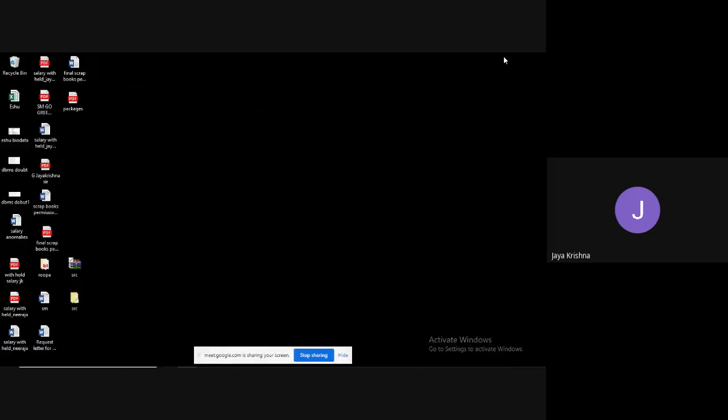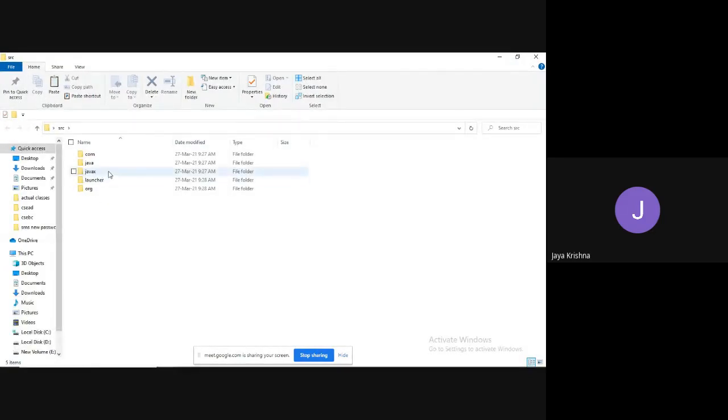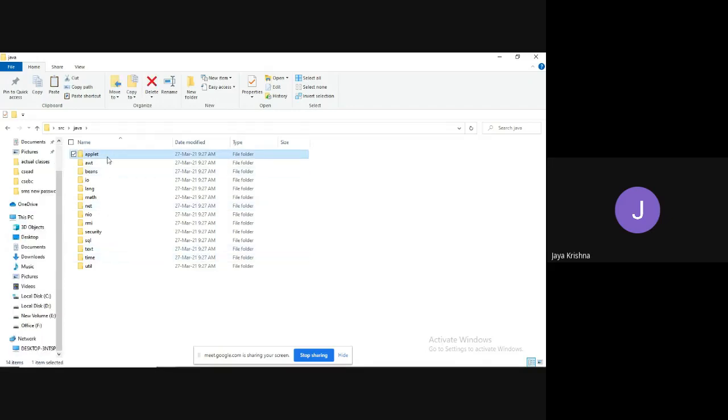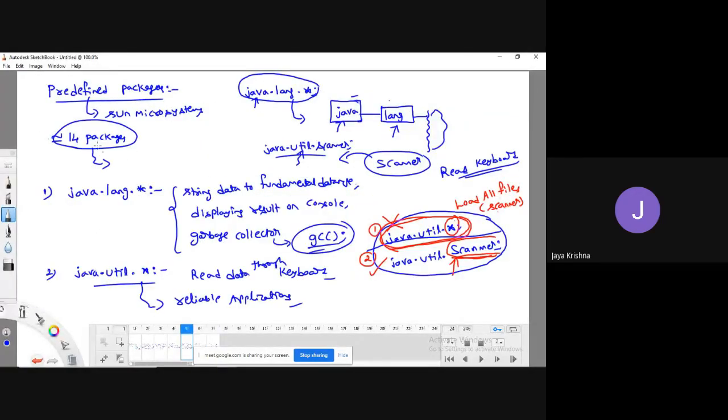See, there is a folder called src folder. Observe here, there are some folders: com, java, javax, which means advanced Java, launcher, and some other folders meant for specific purposes. What I want to show here is there is a folder called java folder. In that, what are the subfolders? Applet, awt, beans, io. Observe, guys, how many subfolders are there? 14 items are there. 14 items means what? 14 packages, or not?